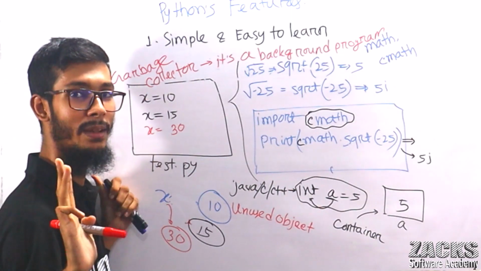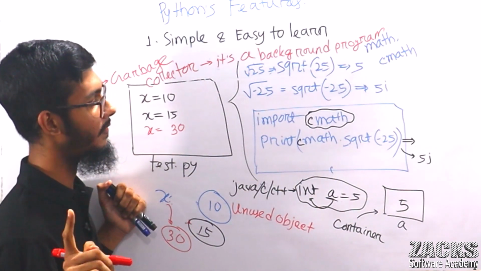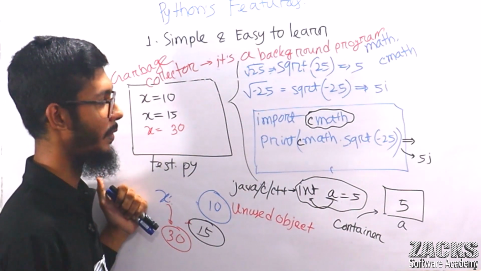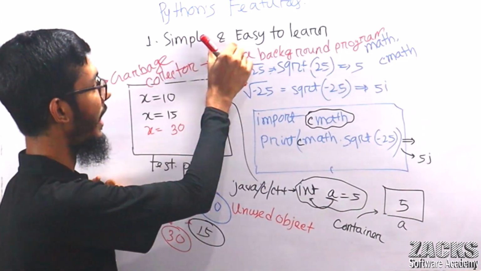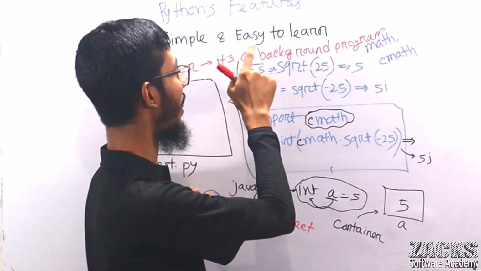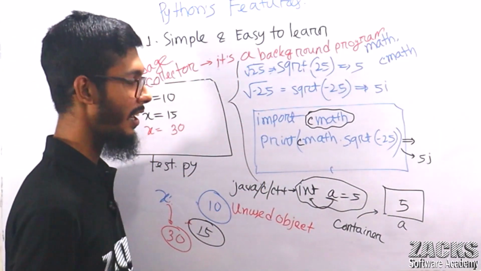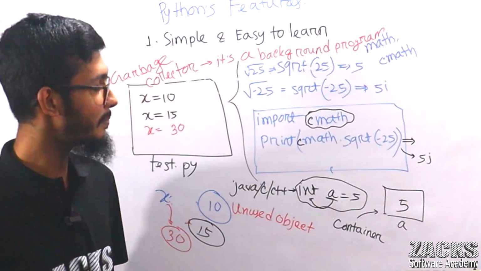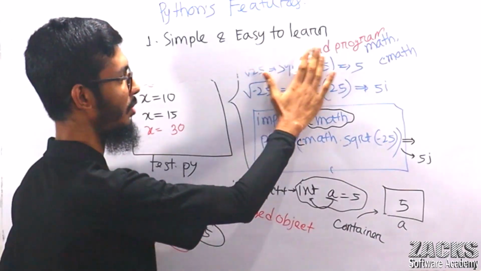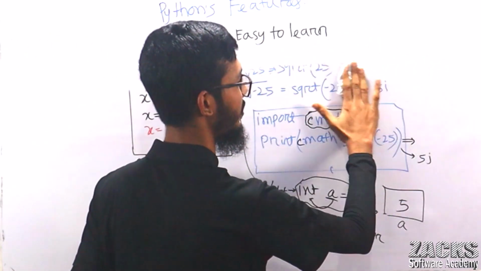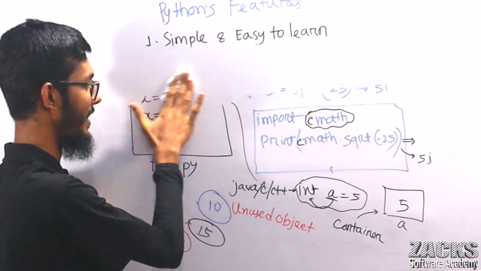Now I explained three concepts. The first concept took so much time. But let me share one more concept, then I think I should stop explaining this: what does it mean by simple and easy to learn? Now, last one more point. If I explain like this, I don't know how many people will watch this video, but no problem. If you don't watch, no problem.